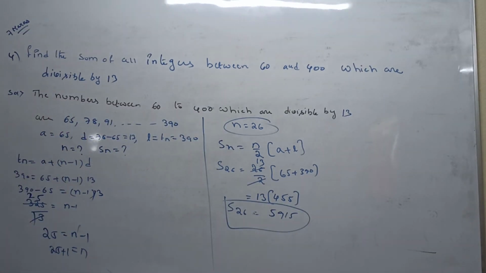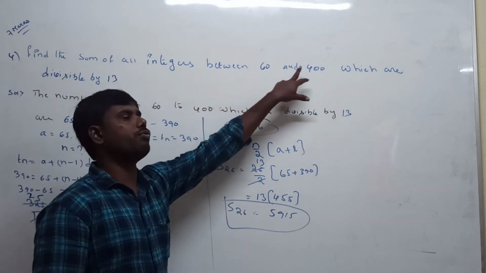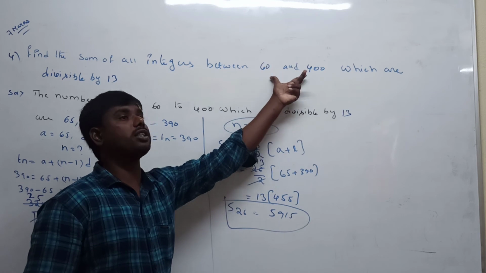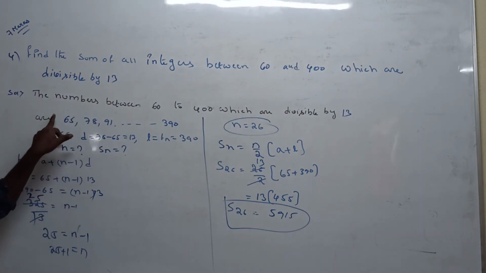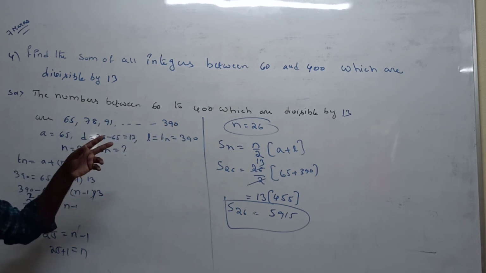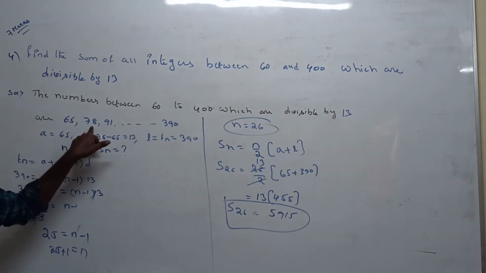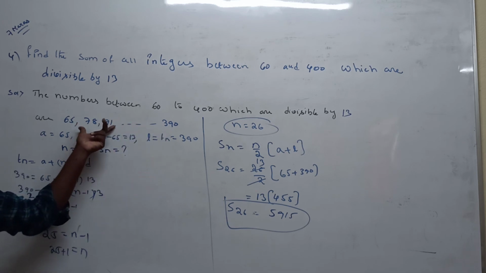How to find the sequence: what is given is between 60 and 400. In between, which numbers are divisible by 13? We are taking between 60 and 400. 61 up to 64 is not divisible by 13. 65 is divisible. 78 is divisible by 13. 91 is divisible by 13. So on. 390 is divisible by 13. Only these numbers are divisible by 13.